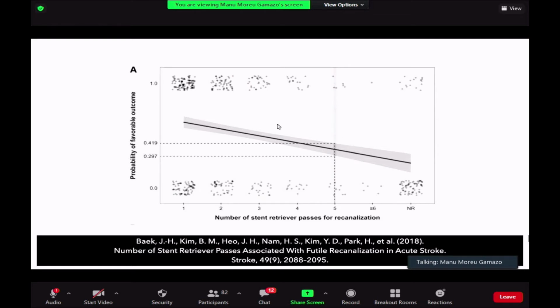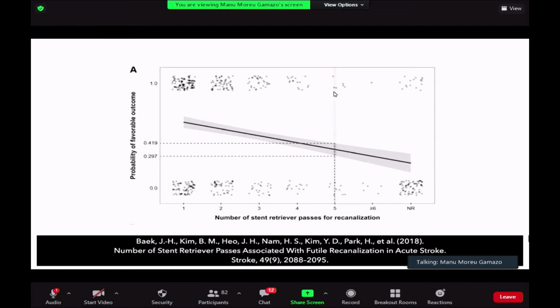So after the first pass, as you can see, close to 60% of the patients will be neurologically independent. When the number of passes advances and grows, the probability of getting a good clinical outcome decreases a lot, okay? So here you can see the number of passes, and at the second pass the probability of that clinical outcome goes a little bit down.